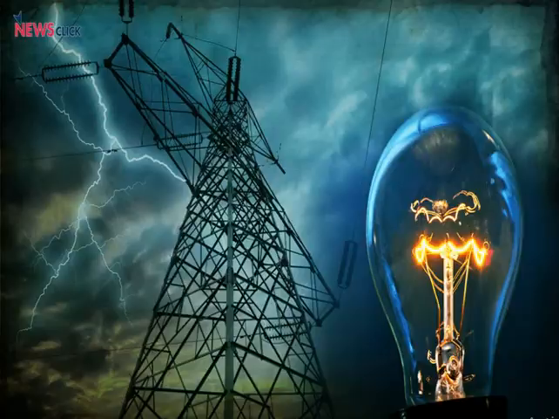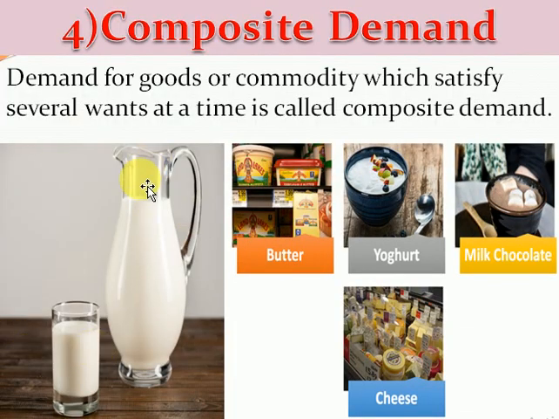After electricity we can also take the example of milk. Milk may be used for making butter, milk chocolate, cheese, yogurt. These are products which are made with the help of milk. That's why when milk is demanded for satisfying all these wants, for making all these products, it is called composite demand.